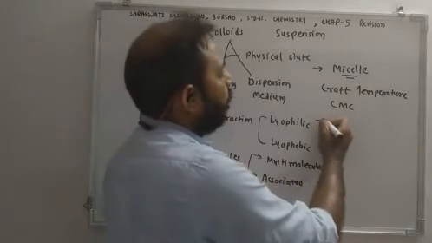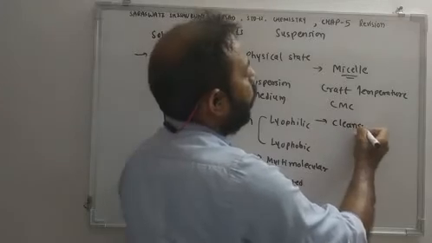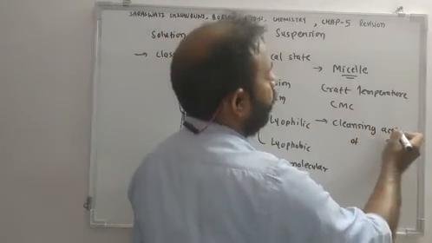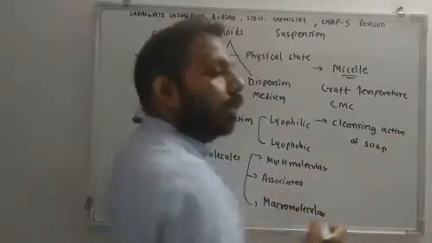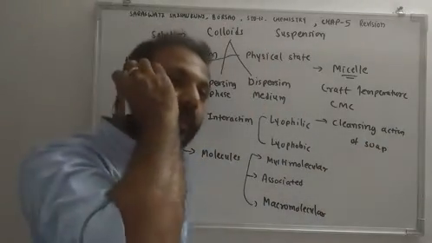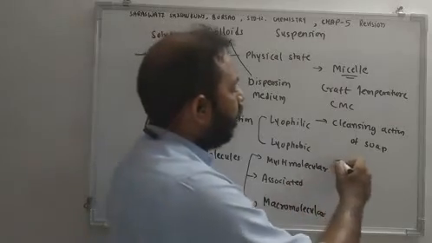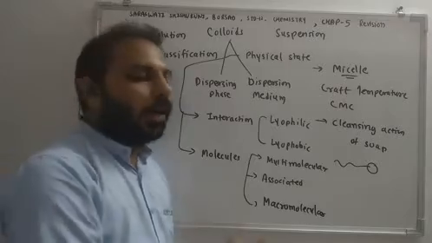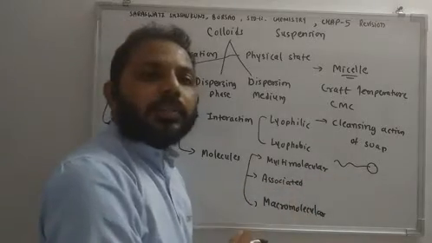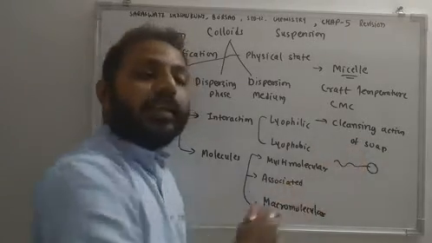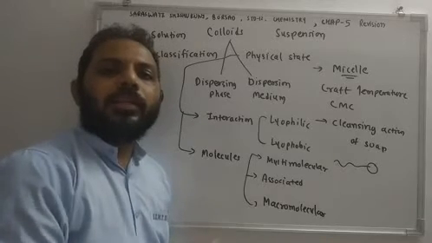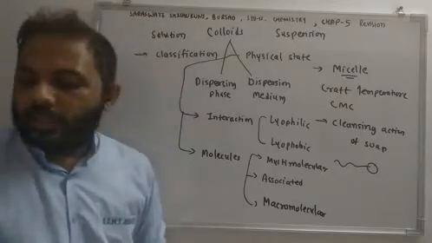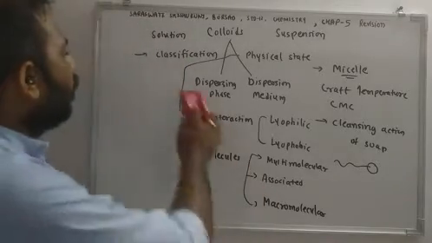Then question is cleansing action of soap. Cleansing action of soap. So soap is basically made up of particles like hydrophobic tail and hydrophilic head. So how this soap or detergent can clean any oil particles or any grease particles, that you are supposed to discuss. Then chapter deals with preparation of colloids.